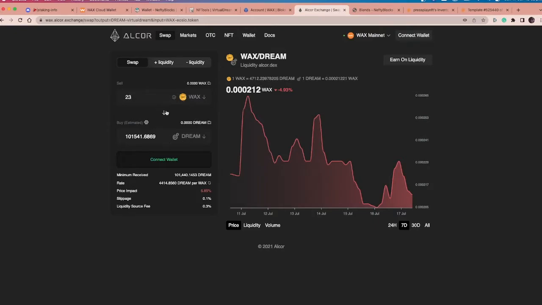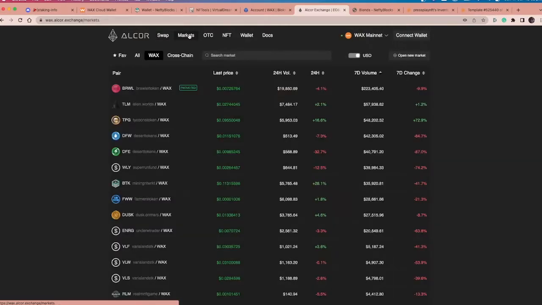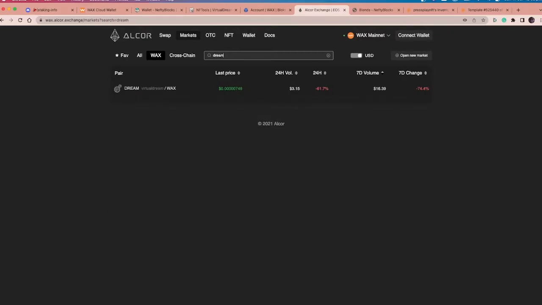Whilst that's really simple, that may not be the best way for you to swap for Dream. There are other ways to do that, and I want to look at that today. I want to jump in here into the markets. Now, when you look at markets on Alcor, it could be a little overwhelming. It could seem like you need a Bloomberg terminal and you're a stock day trader or something like that. It's full on. So I want to go through and just show you a couple of things to hopefully make it a little bit simpler for you. I'm going to find the market first of all for Dream by typing in here into the search tool. Then I'm going to jump into the Dream/Wax pair.